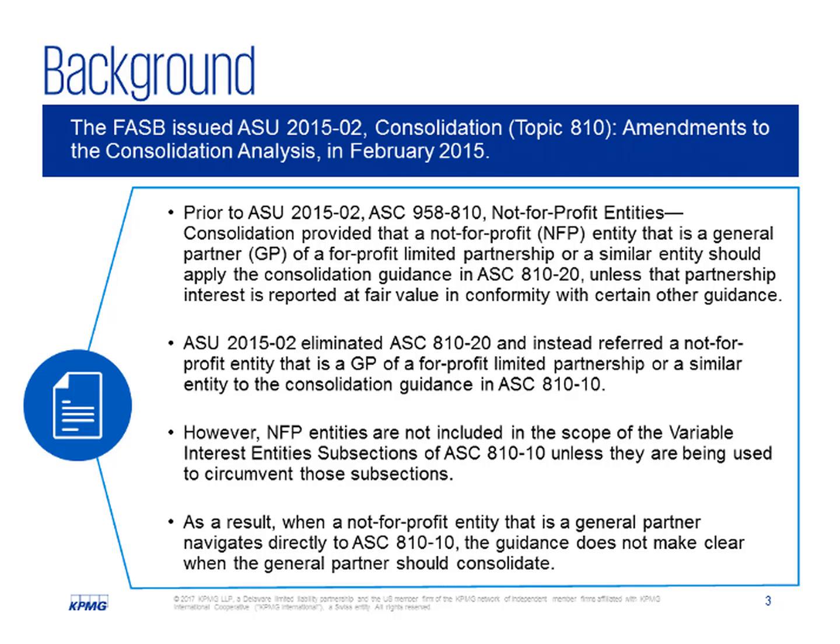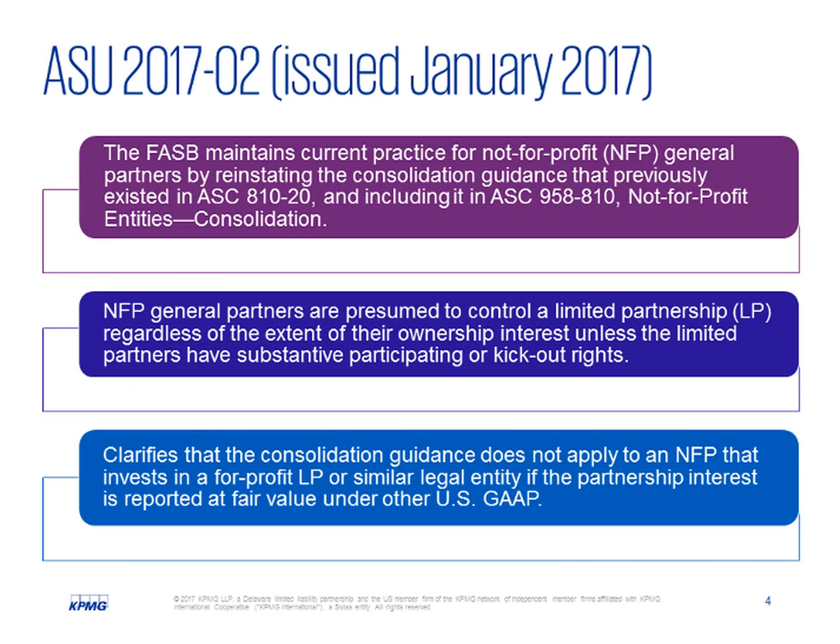Wait, I thought you said that the variable interest guidance does not apply to not-for-profits. That's right, it does not. After ASU 15-02 was issued, preparers and stakeholders realized that it was confusing for a not-for-profit entity that is a general partner to be directed first to the variable interest entity guidance in ASC 810-10 because that guidance does not apply. So it sounds to me that the FASB had to provide specific consolidation guidance to not-for-profit general partners, correct? That's right. John, why don't you walk us through the amendments in ASU 2017-02?